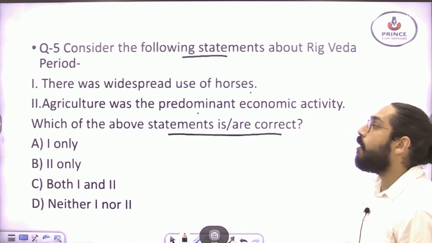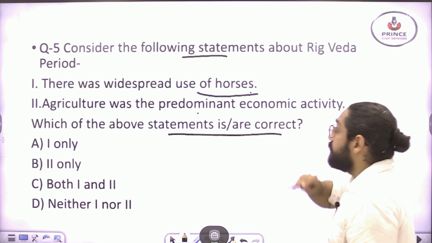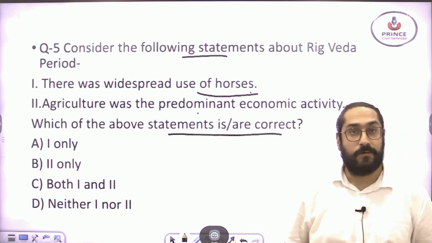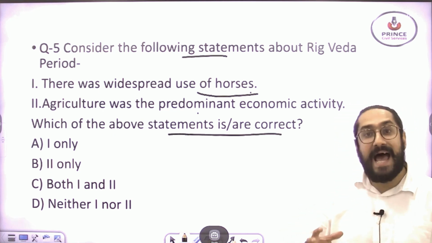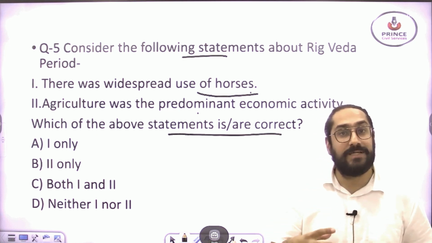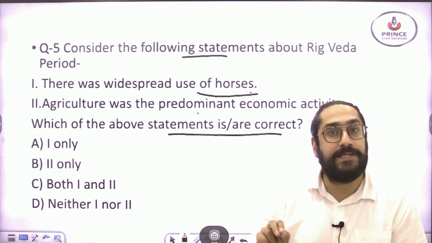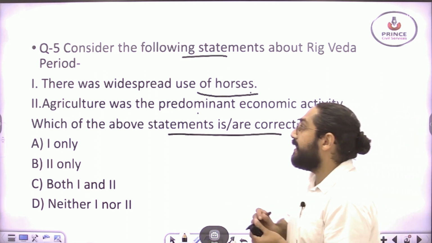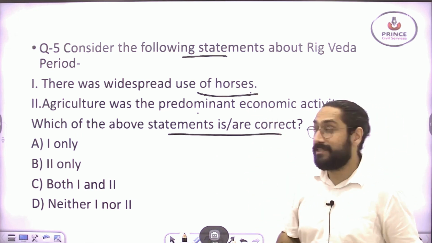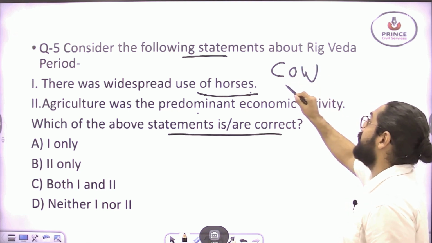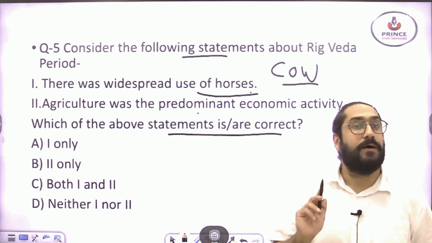The statement number one obviously is right. Please remember that the reason for the success of the Aryans was the use of horses and horse-driven chariots. So they had horses and they used horse-driven chariots. That is why they overpowered the local indigenous inhabitants. So yes, there was widespread use of horses. Horse was a very important animal, and other than the horse, the cow was very important. Please remember, cows and horses were both very important animals during the Rig Veda period.